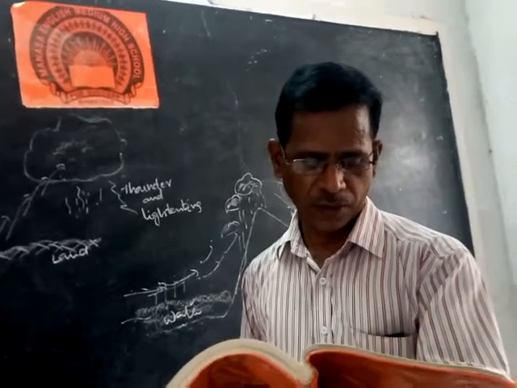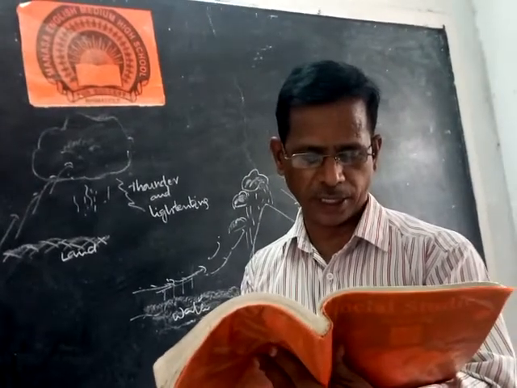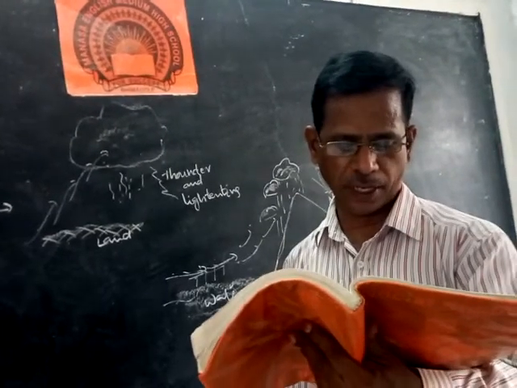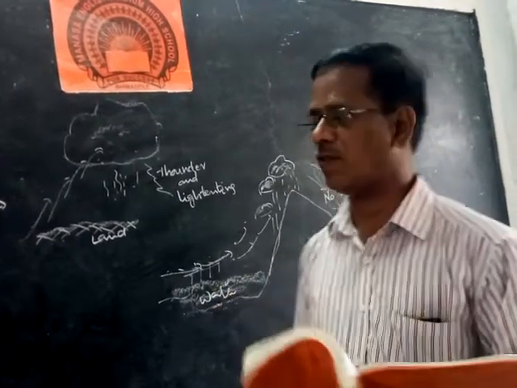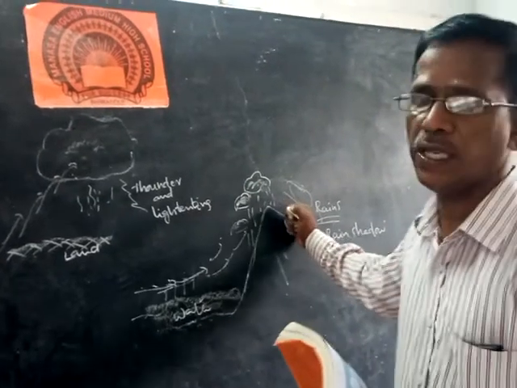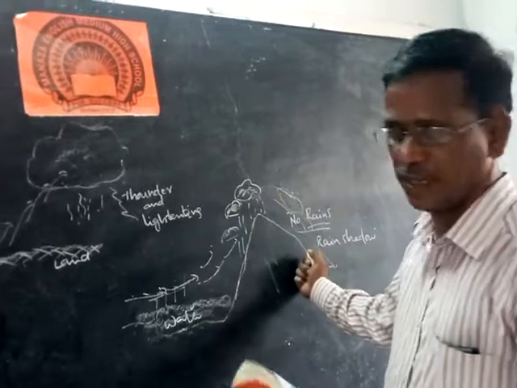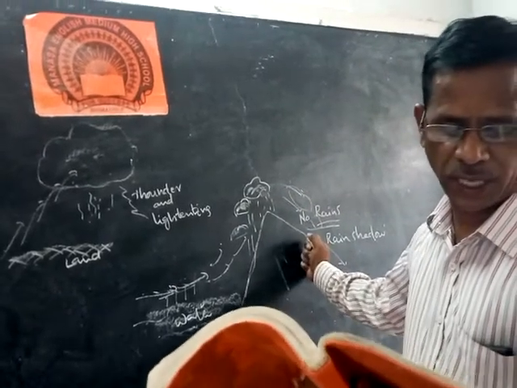So the windward side of many mountain ranges receives heavy precipitation, whereas on the leeward side, along which the air moves down, it receives less rainfall. That's why where there are mountain ranges, on that side more rain occurs. On the other side, the leeward side, there is less rainfall.